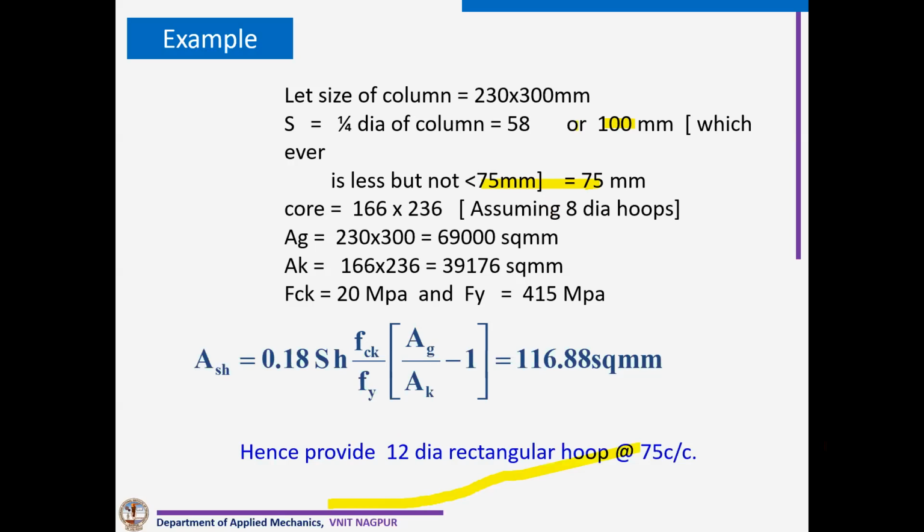Some designers who are not aware of this particular code will get shocked, because for their whole lifetime they might have provided only 12 dia bars in the column and 6 dia as a link. But you can see here, we need even links of 12 dia bar at 75 mm center to center. So we have to be very careful. That's why we have to increase the column size.